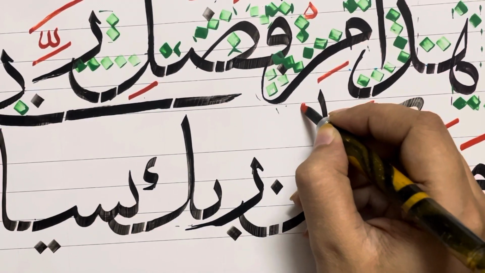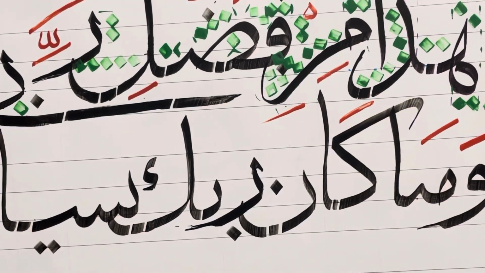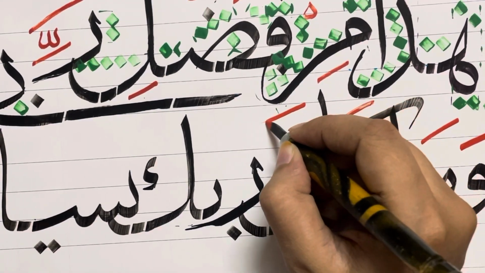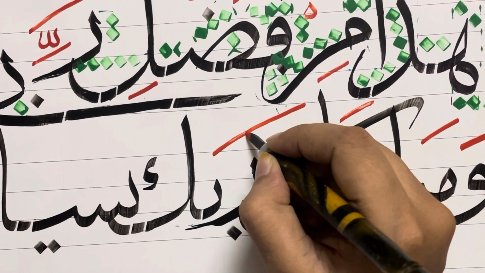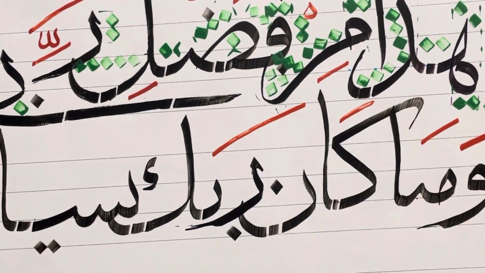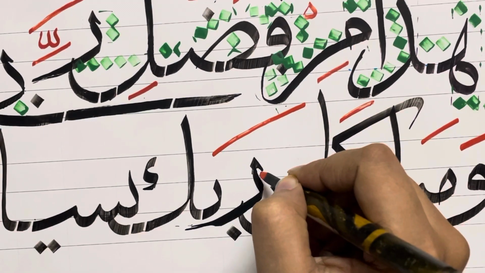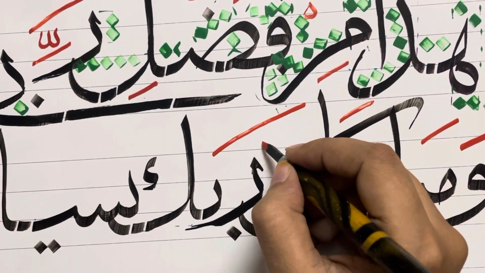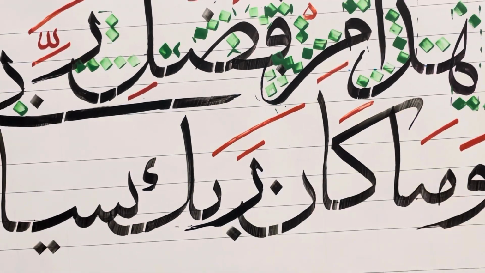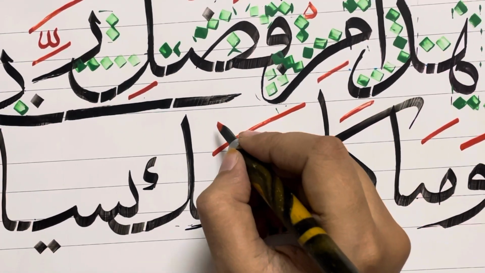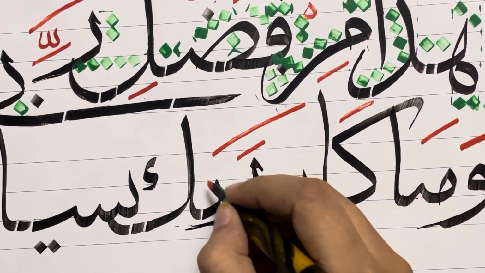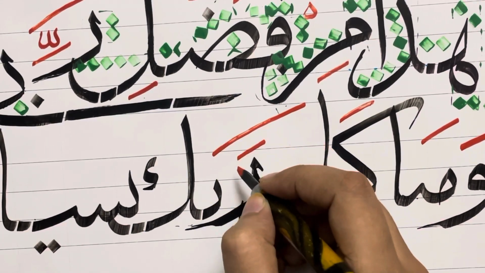I'll make a bigger fatha for noon. Kana rabbuka. So the ra will also have a fatha. Rabbuka. There will be a shadda and also a dhamma.